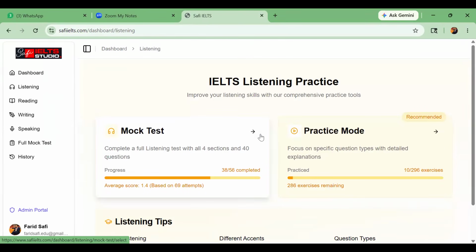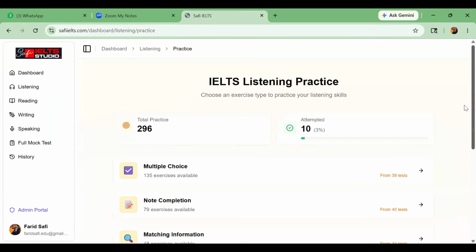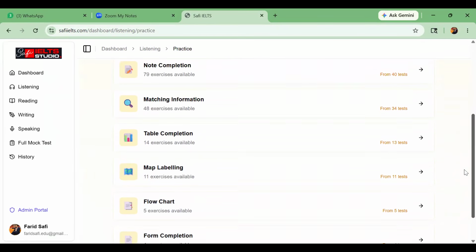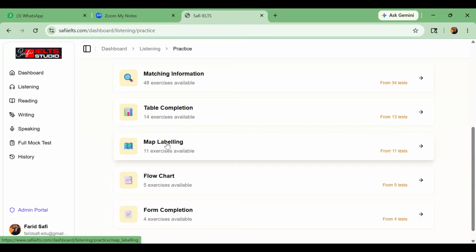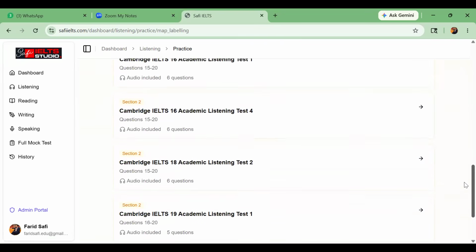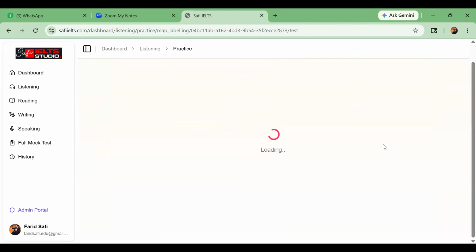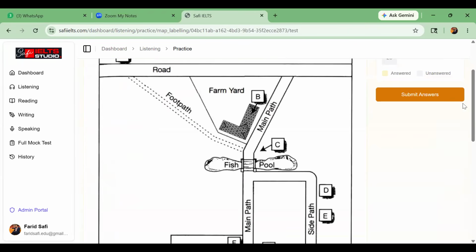In the listening portion, this is your mock exam, but this is your practice mode. So now what do you need to click? Practice mode first. And then we have practiced what type of questions? We have practiced map. Label maps. Just click on labeling maps and you will find all these questions. You can practice them all at home today.